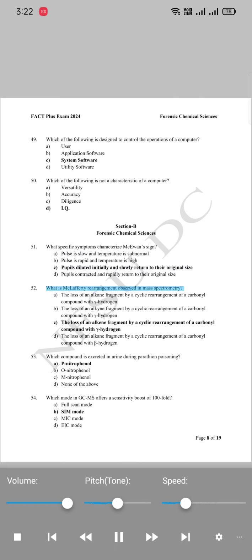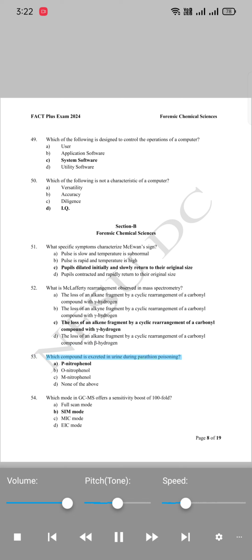52. What is McLafferty rearrangement observed in mass spectrometry? A. The loss of an alkane fragment by a cyclic rearrangement of a carbonyl compound with gamma hydrogen. B. The loss of an alkyne fragment by a cyclic rearrangement of a carbonyl compound with gamma hydrogen. C. The loss of an alkene fragment by a cyclic rearrangement of a carbonyl compound with gamma hydrogen. D. The loss of an alkane fragment by a cyclic rearrangement of a carbonyl compound with beta hydrogen.